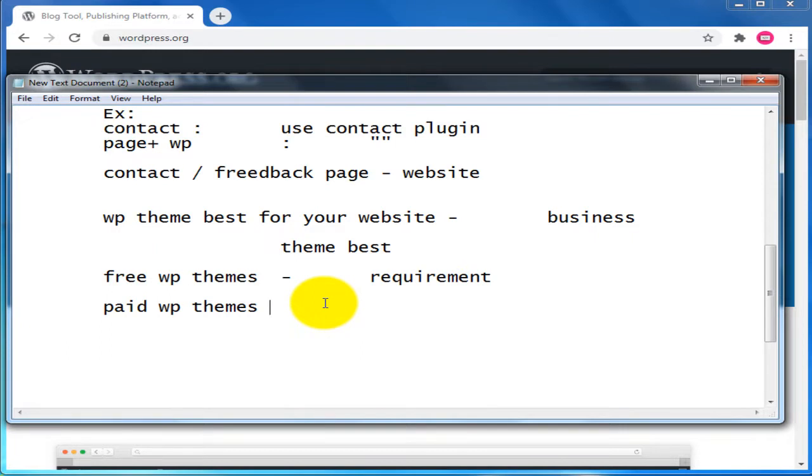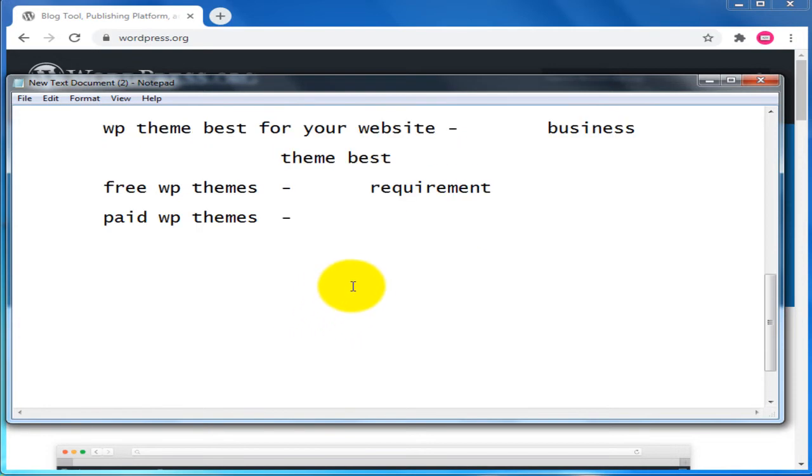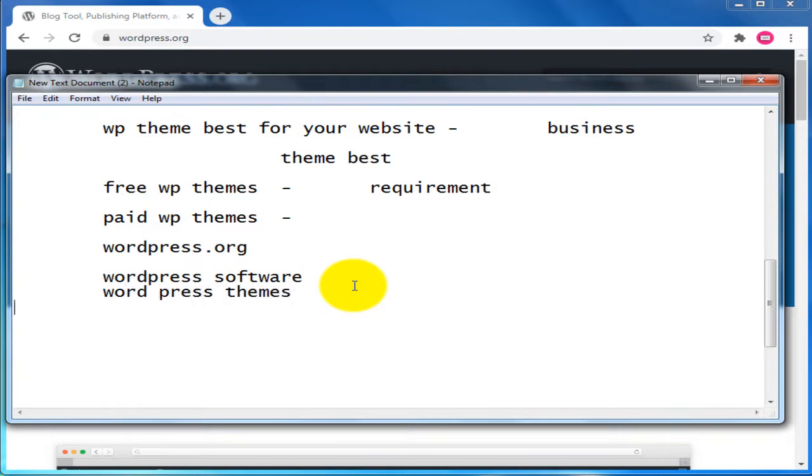So how can you select themes and plugins? First, give priority to the WordPress.org website, because this is the official website for WordPress software, for WordPress free themes, and for WordPress plugins.